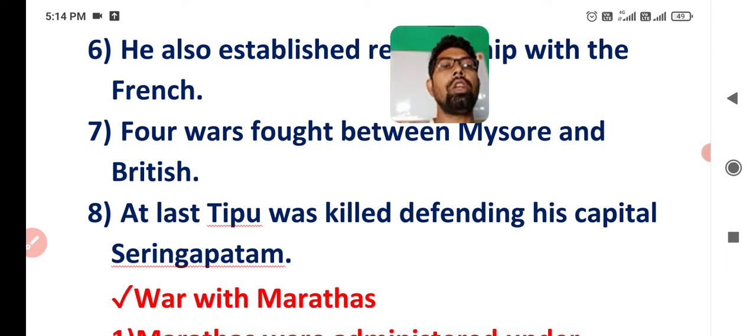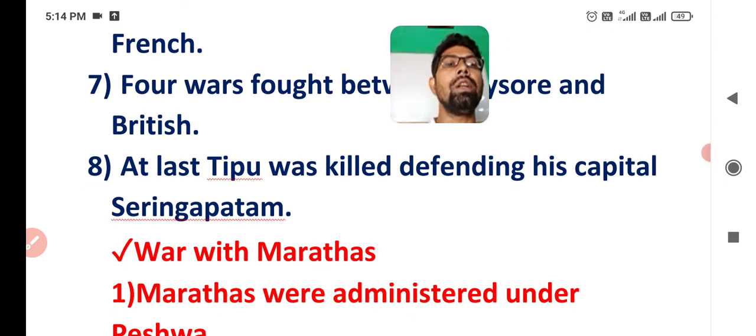At last, Tipu Sultan was killed defending his capital Seringapatam. Another objective type question in the exam: name the capital of Tipu Sultan, and you will answer that Seringapatam is the capital of Tipu Sultan. He was killed by the British in 1799 while defending his capital Seringapatam.